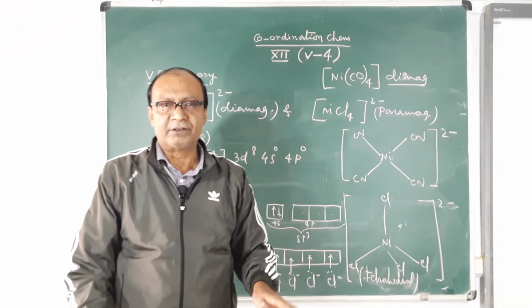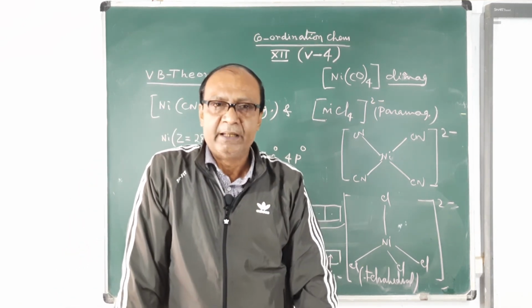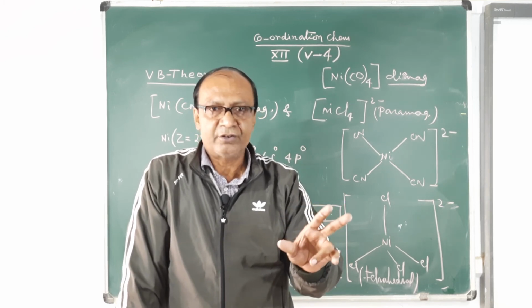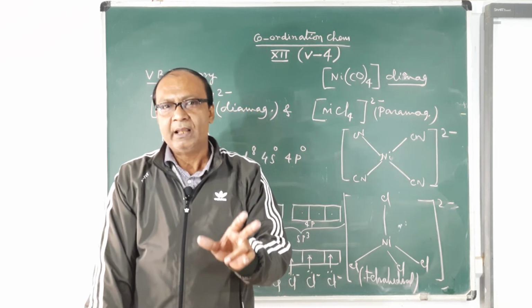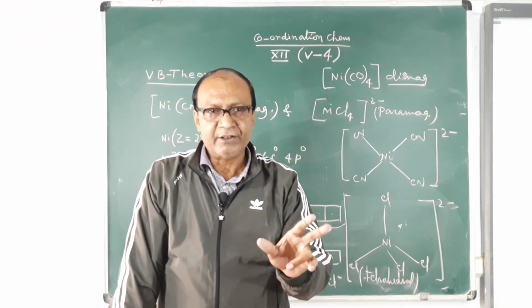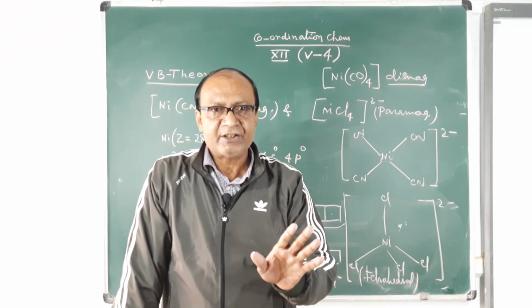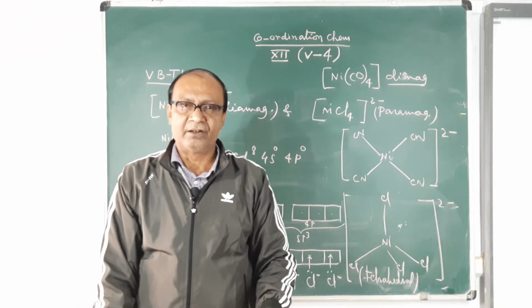So these are the examples, and then you will see the limitations of valence bond theory. There are many limitations. The first limitation is that it cannot explain the bonding between metal ion and ligands without knowledge of the magnetic character. The second limitation is that it is unable to explain the color of coordination compounds.